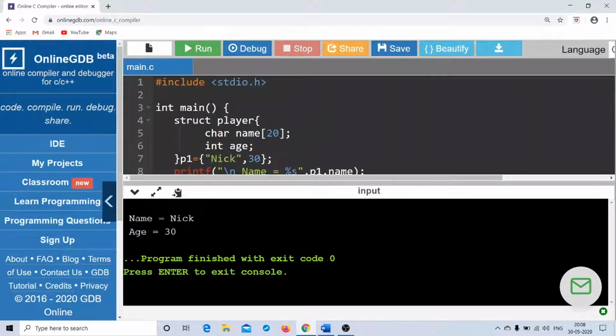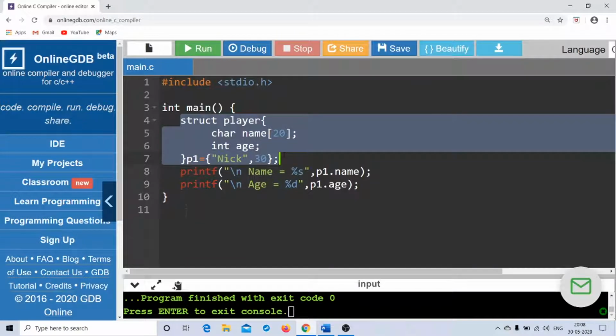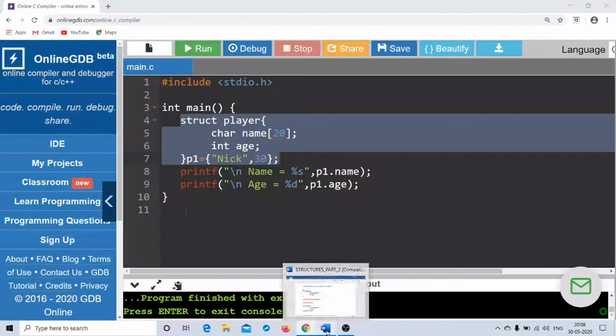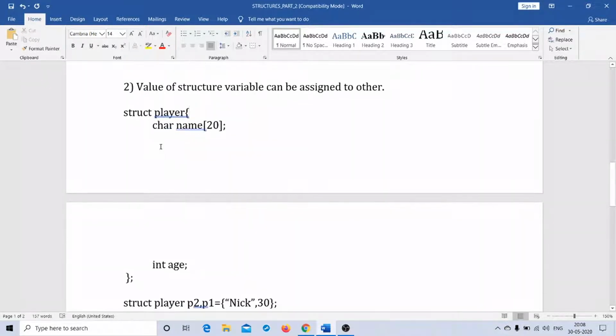Yeah, so here you are getting the output Nick and 30. Okay, so this is what is called line number 4 to 7, where the structure type and variable are combined. Now let us see the next aspect of it: the value of a structure variable can be assigned to another. Right, now just have a look at the same example.